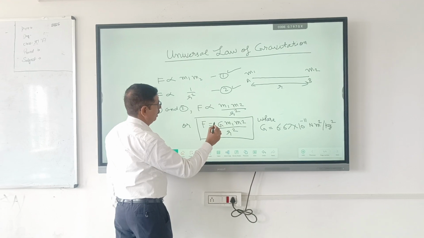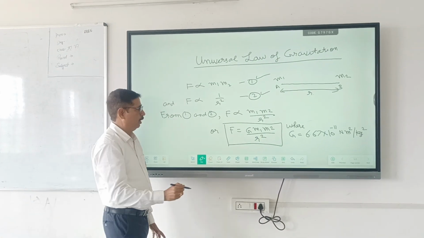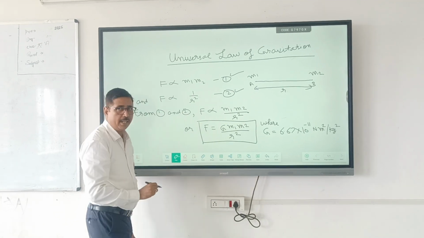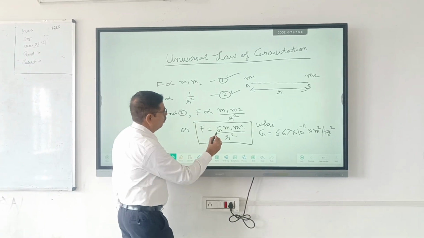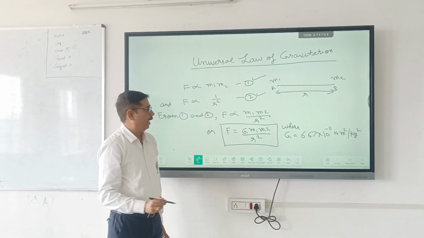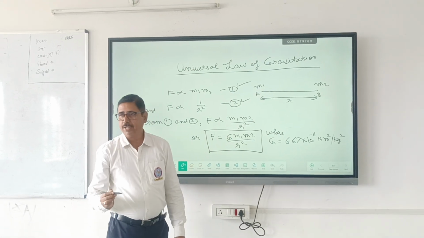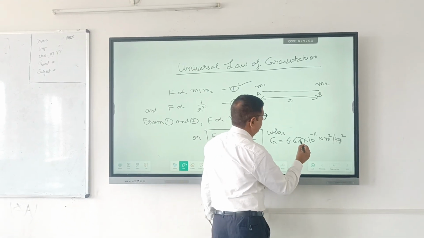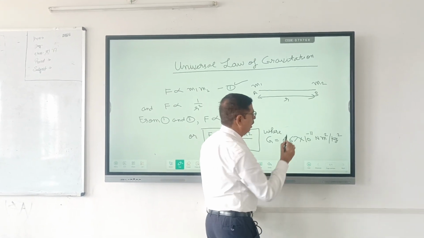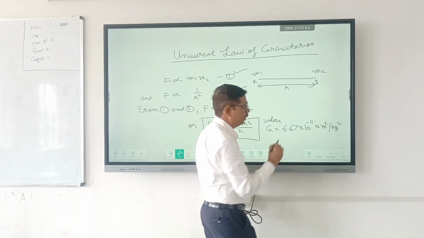In this case, the proportionality constant is termed as capital G. So the formula is F is equal to G m1 m2 upon r square. Clear? And capital G is the universal gravitational constant. Its value is 6.67 into 10 to the power minus 11 Newton meter square upon kg square.